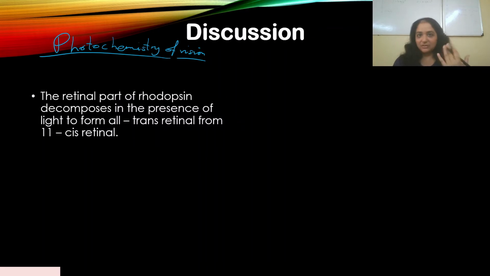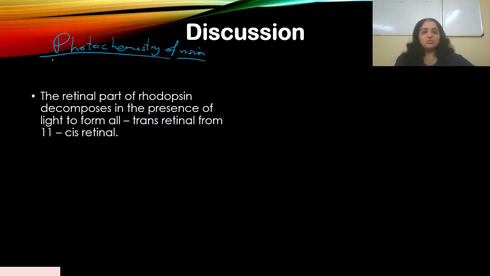When you are visualizing, a whole lot of chemical reactions are continuously happening. In NCERT, the topic mechanism of vision is very brief and vague. So I wanted to explain this part properly so that you know what is actually happening, and if you get a question on depolarization or hyperpolarization, you know what is happening.